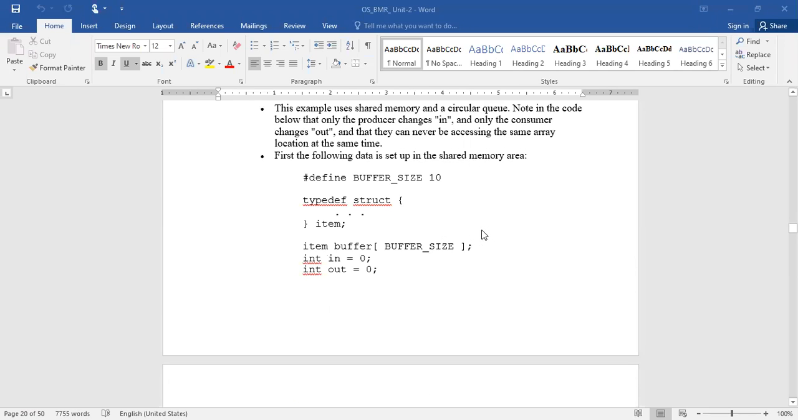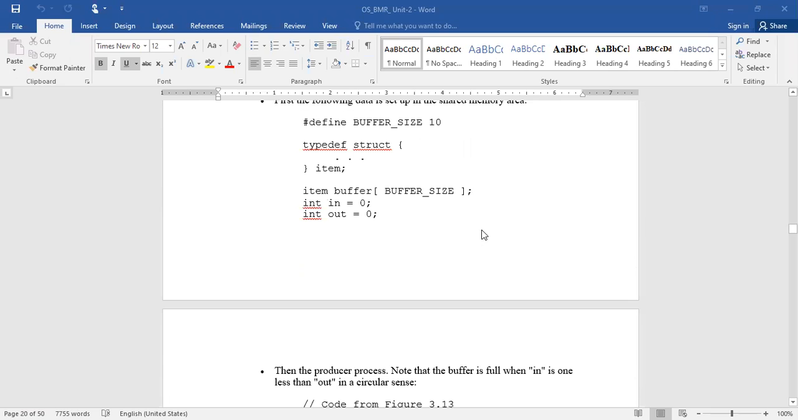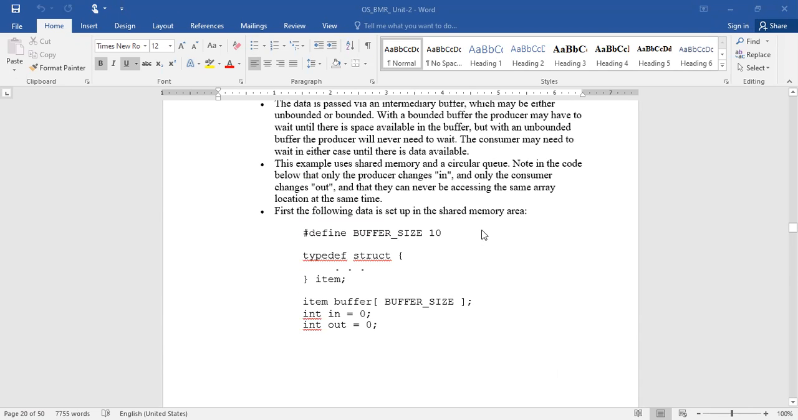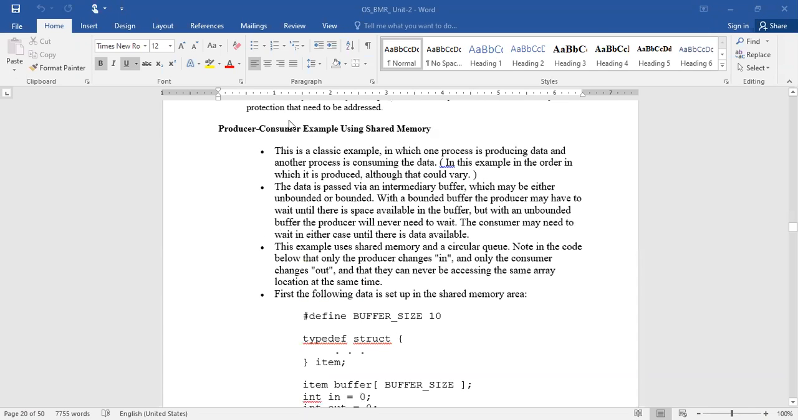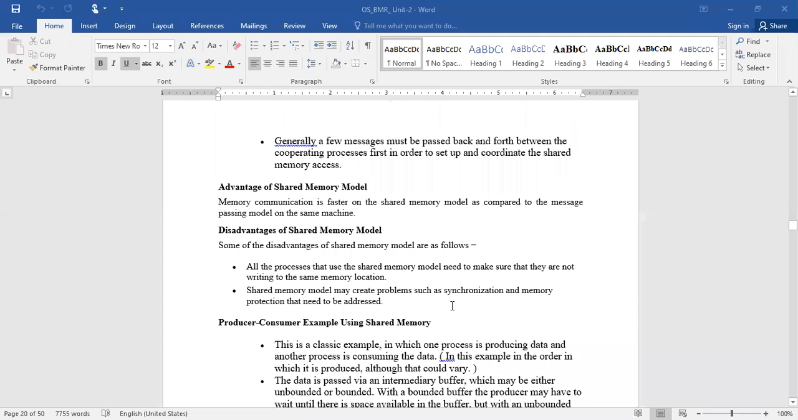Of course, I will show you the code execution of these problems at last, because we have a certain time limitation and we need to cover many other important concepts also. So definitely I'll show you how these examples could be executed and how we are going to solve the shared memory problems we have discussed here.